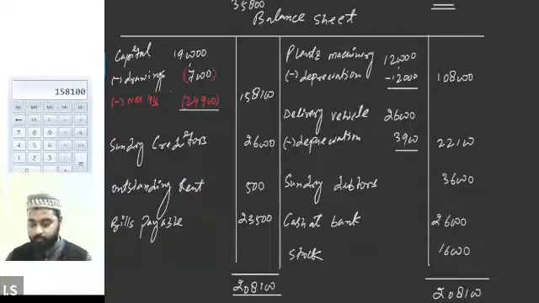Let's do one more question. Here's the question. This time you will be doing this question, and I'll only be guiding you. Prepare the trading and profit and loss account and the balance sheet. Everybody, just prepare the format first of all. We will be posting the items one by one in the relevant account along with the adjustment entries. Let me know when you are done.